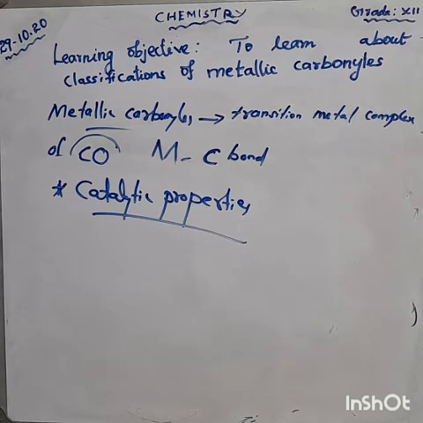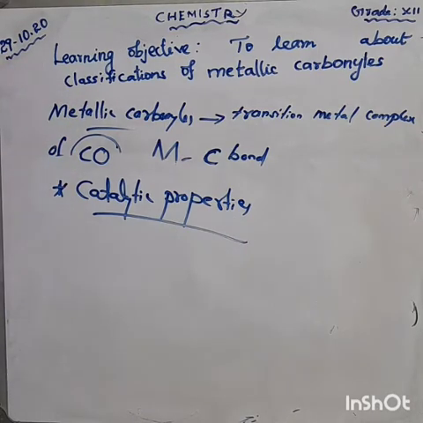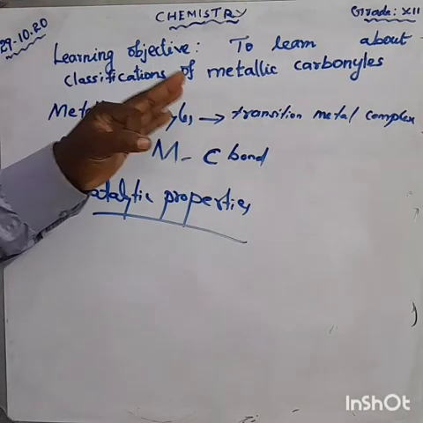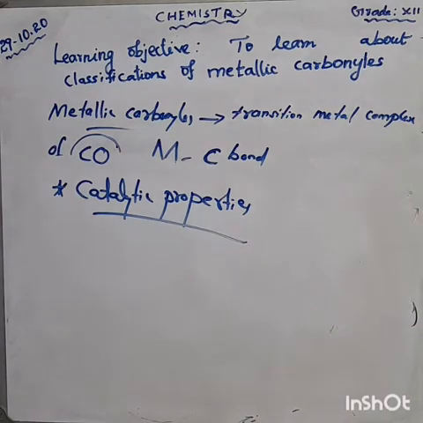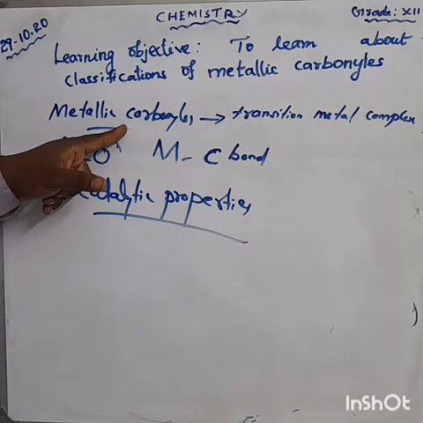Anyhow, today our learning objective is to learn about the classifications of metallic carbonyls. What do you understand about metallic carbonyls?